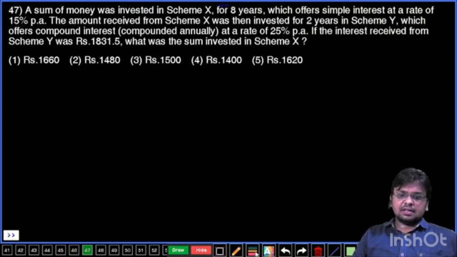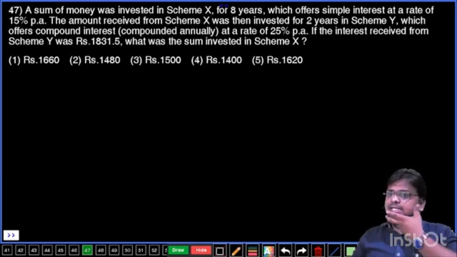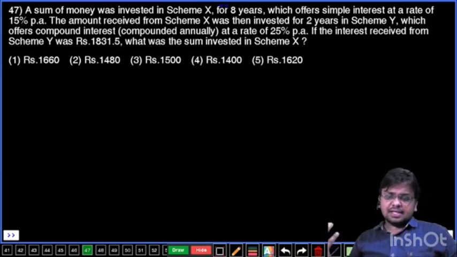Question number 47. A sum of money was invested in scheme X for 8 years, which offers simple interest at the rate of 15% per annum. The amount received from scheme X was then invested for 2 years in scheme Y, which offers compound interest at the rate of 25% per annum. If the interest received from scheme Y was rupees 1831.5, what was the sum invested in scheme X?